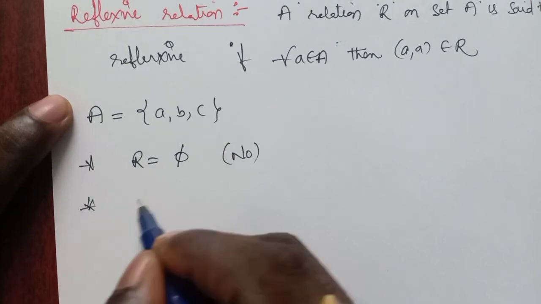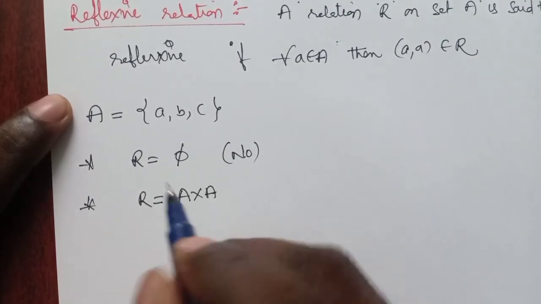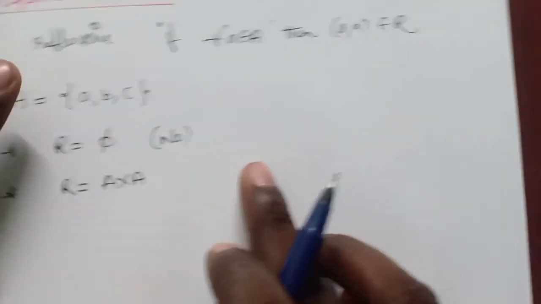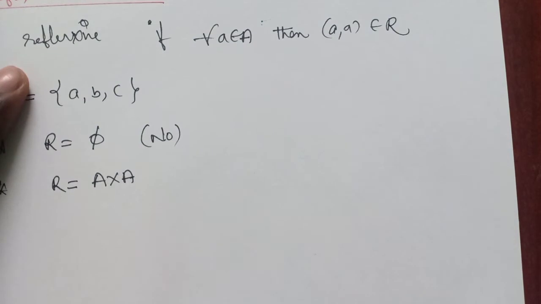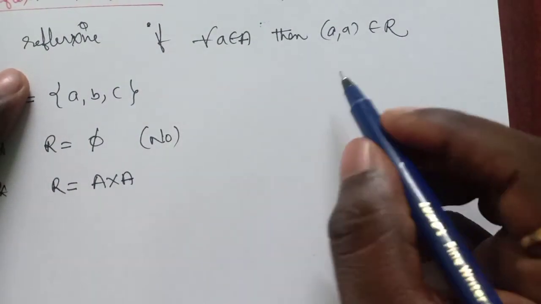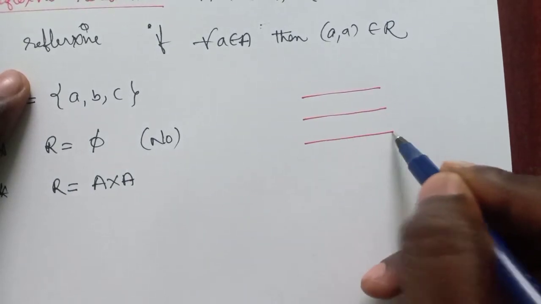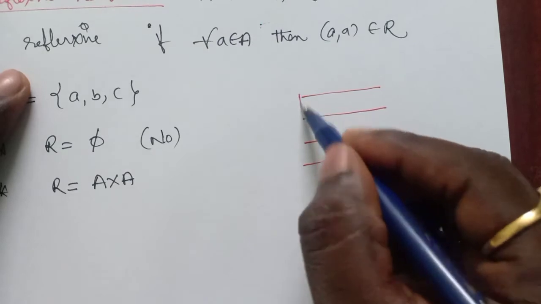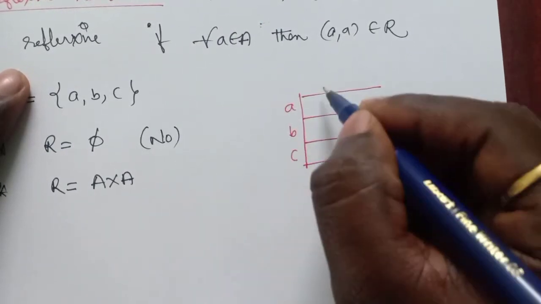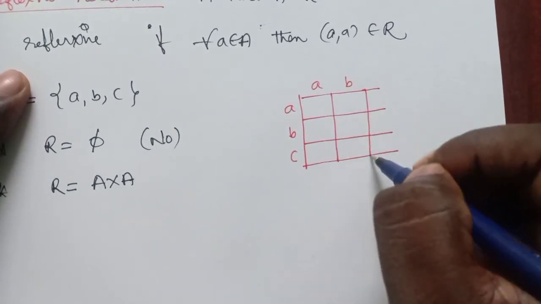Now coming to the second one, that is A cross A, the Cartesian product from A to A. See this figure: it is a, b, c, and here also a, b, c.